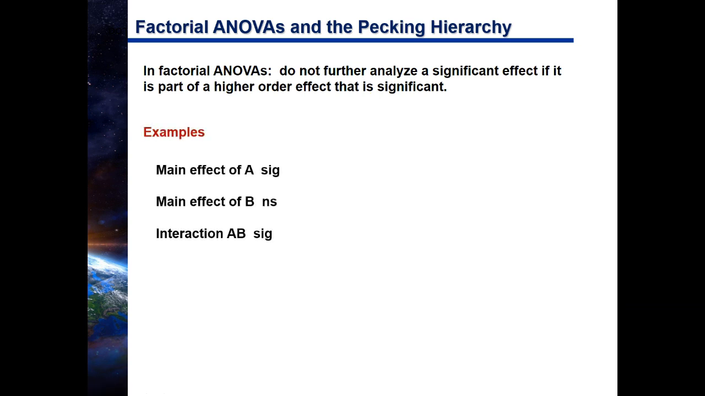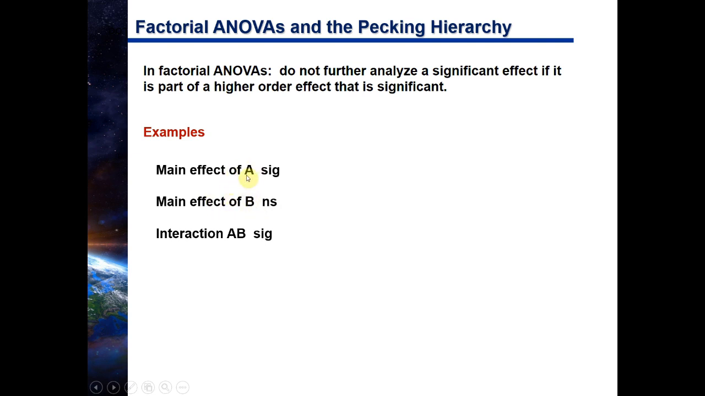So here are the three effects in a two-way ANOVA. And let's just pretend for this demonstration that the main effect of factor A is significant, main effect of factor B is not, and the interaction AB is significant. Now, first of all, we would never follow up on B. We wouldn't do post hoc tests or anything. We would say that the main effect of B is not significant, and then we would move on. We would say, whatever factor B is probably has no effect on the dependent variable. So we wouldn't normally follow up on factor B anyways.